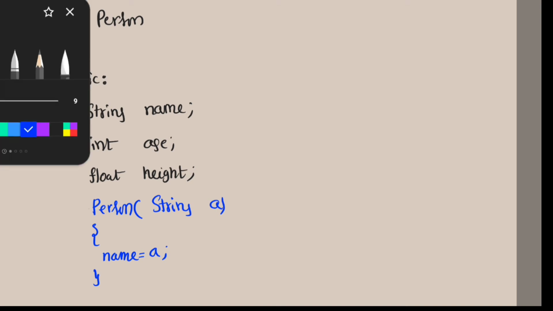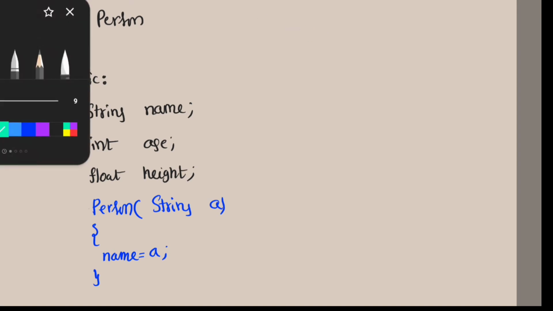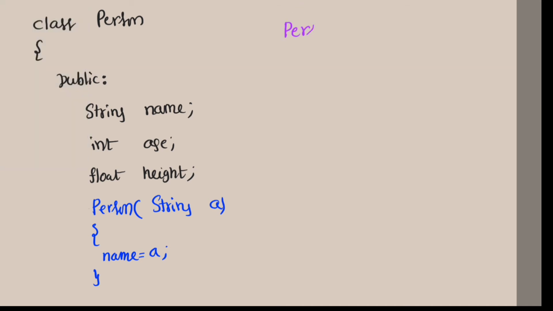And the second time I am going to write Person, string x, int y. So that is nothing but x value copied into name, y value copied into age, right?